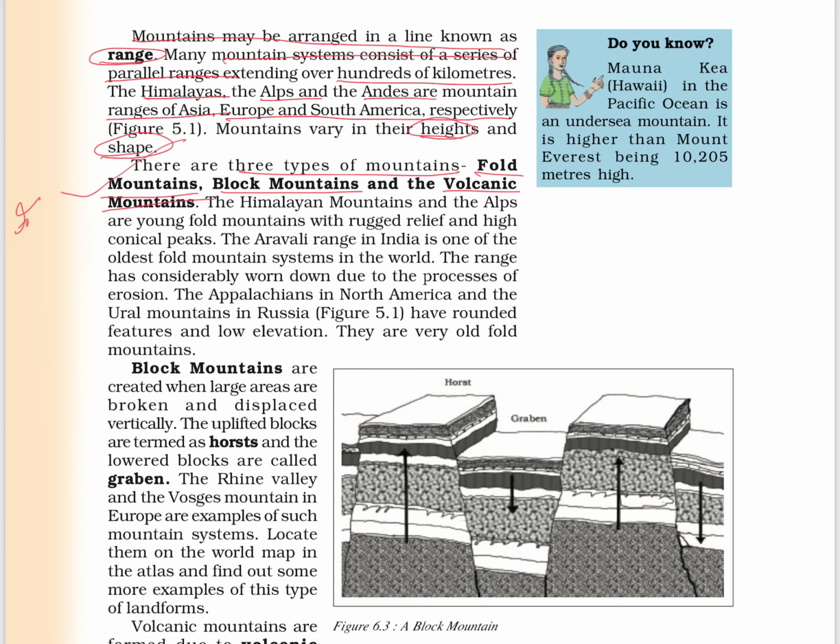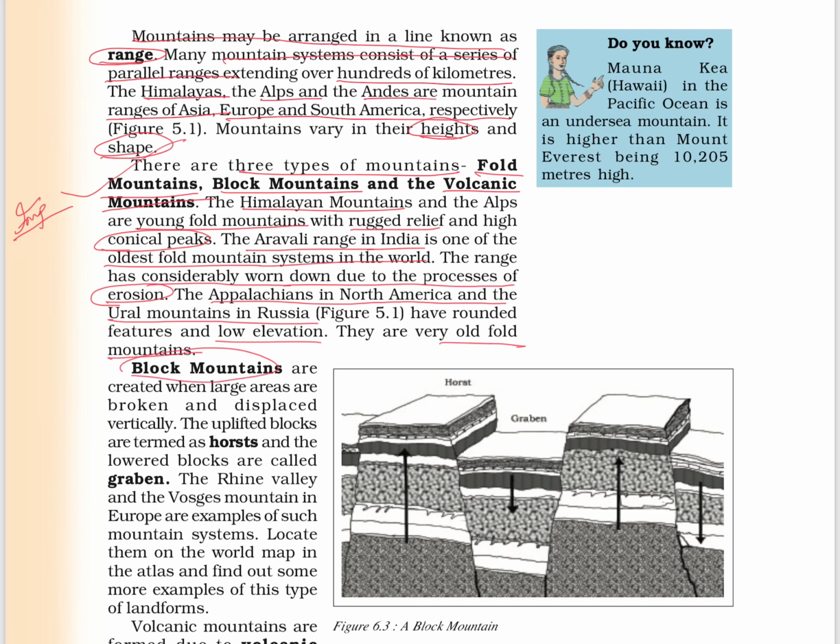This is very important. The Himalayan mountains and the Alps are the young fold mountains with rugged relief and high conical peaks. Next we have the Aravalli range in India, one of the oldest fold mountain systems in the world. This range has considerably worn down due to the process of erosion. Then we have the Appalachians in North America and the Ural mountains in Russia, which have rounded features and low elevation. These are very old fold mountains.